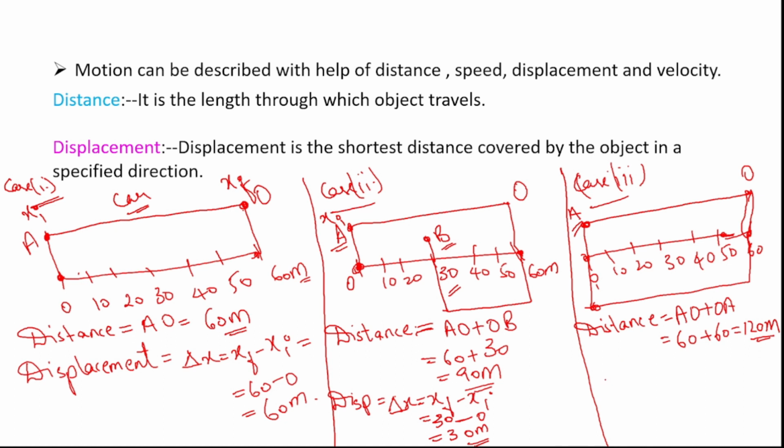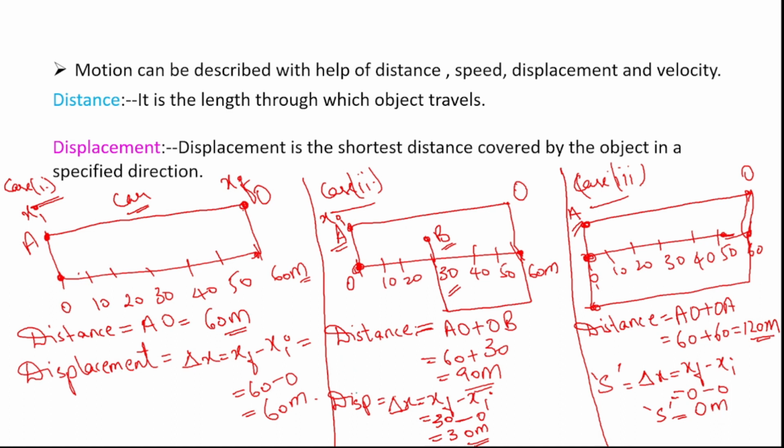Now let us find the displacement. So delta x equal to xf minus xi, right? The final position of the car is at point A, right? And what is the initial position of the car? The initial position of the car is also at point A. So here the final and initial positions are the same. That is 0 minus 0. That is 0 meters. So the total displacement of the car in this case is 0 meters.